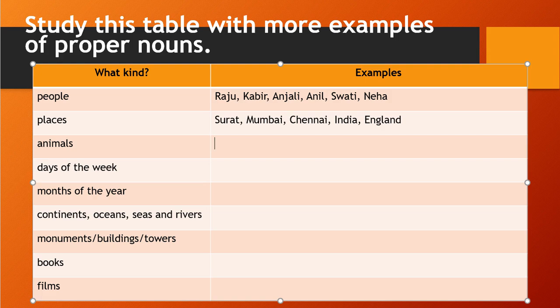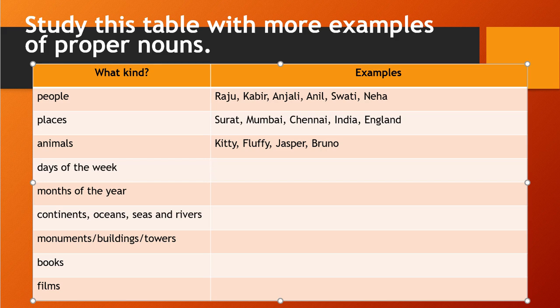Now we will see animals. Animals, like we have given a name, right? Jack, Jasper, Kitty. For a cat we will say Kitty. Then for a dog you can say Fluffy, Jasper, Bruno. So these are different names you give to a dog and cat, right? So those names are proper nouns.